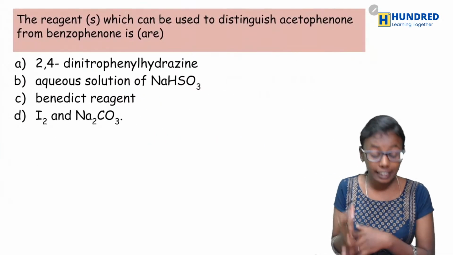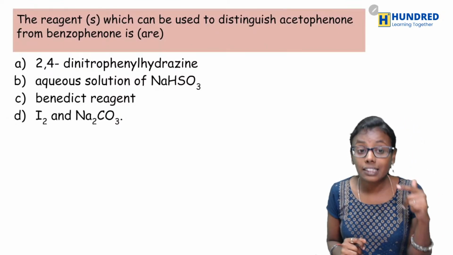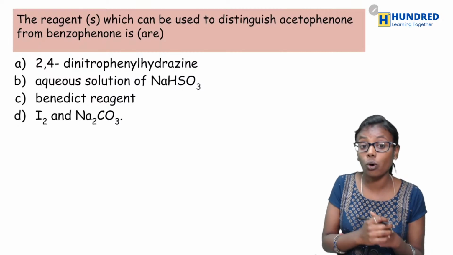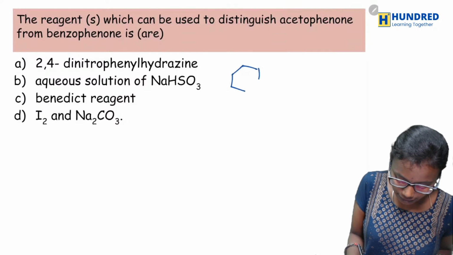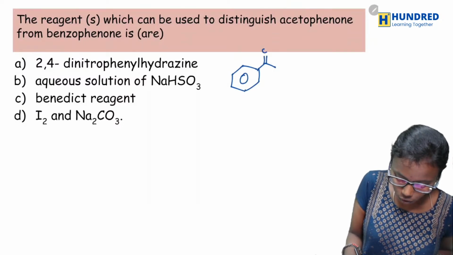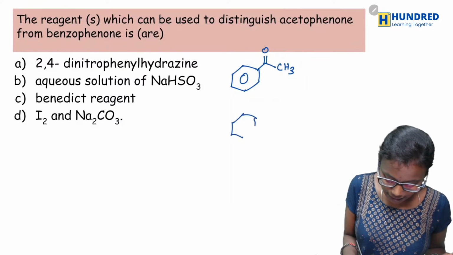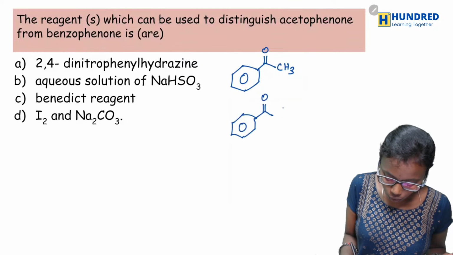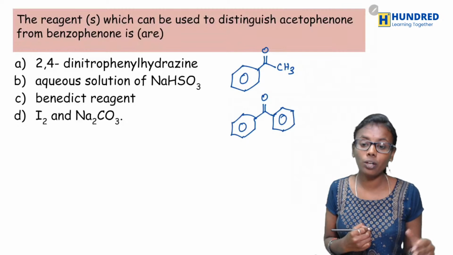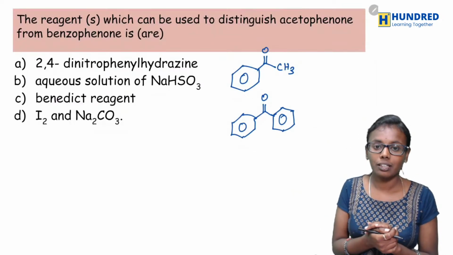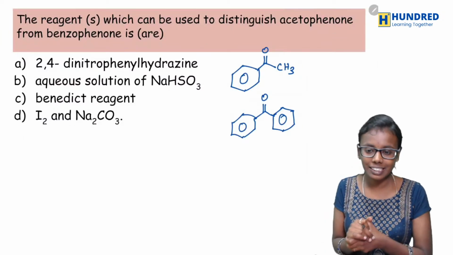Okay, yes. And the next question is, the reagent which can be used to distinguish acetophenone from benzophenone is or are. Okay, so what is acetophenone? A benzene ring containing a COCH3 group is acetophenone, and a benzene ring containing COC6H5 is benzophenone. Now which among these four will distinguish these two compounds?